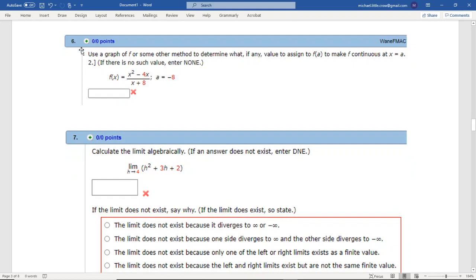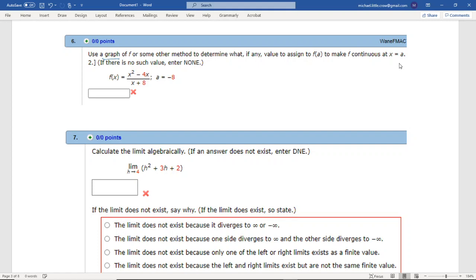So now use a graph for f or some other method to determine what a value to assign to f of a to make it continuous at x equals a. So we're trying to make it so that it's continuous at -8. So notice if we plug in -8, we get a 0. We get a discontinuity here. So they suggest using a graph.